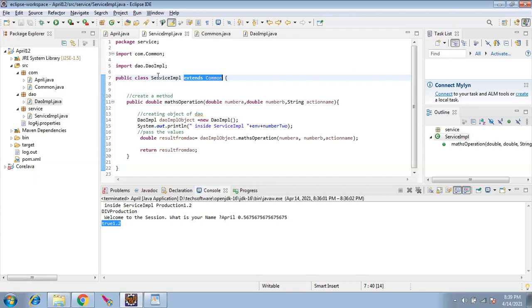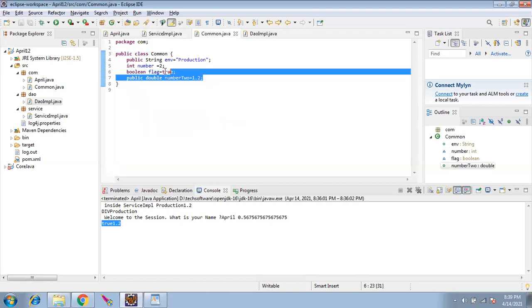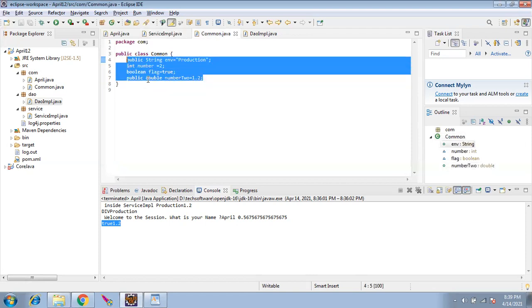For now, are you clear with this extends keyword? Extends means it is inheritance from parent to child. All the variables which are there in the parent can be accessed in the child. Any questions?